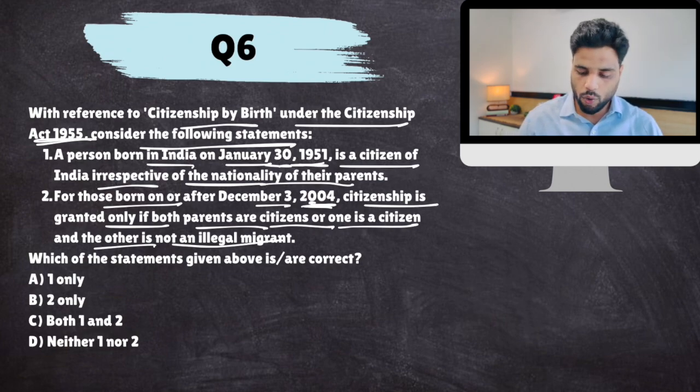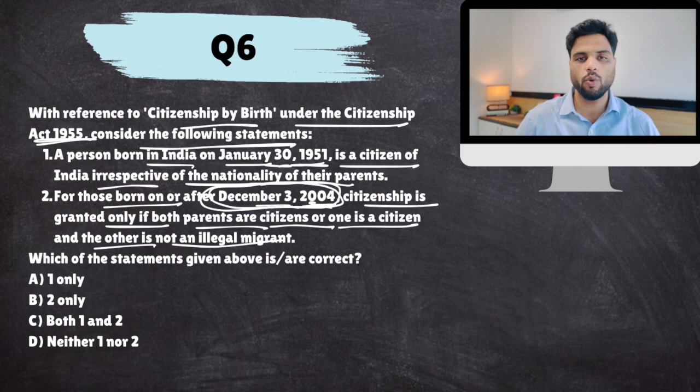You see, before 2004, anyone who was born in India was considered an Indian citizen. You just have to be born on Indian soil and you would be an Indian citizen, in the beginning of the constitution and at the enactment of Citizenship Act 1955.